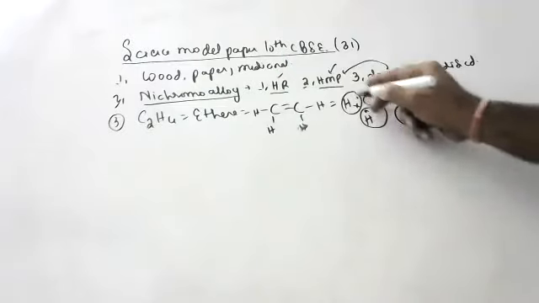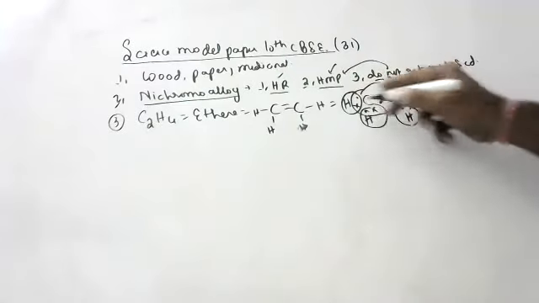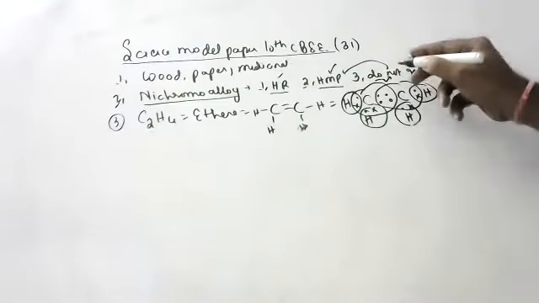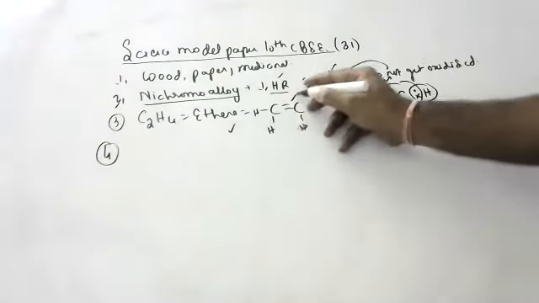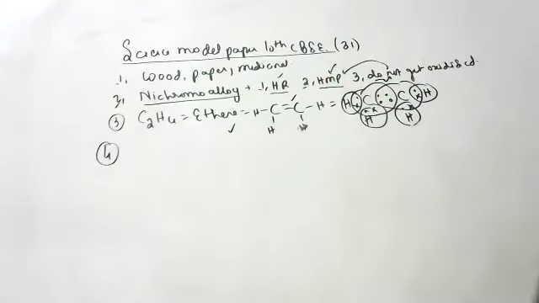Hydrogen gets what stability? Helium. Carbon gets what stability? Neon. Okay, children, like this. Ethene, normal structure, dot structure, whatever they ask, you have to do. You should be thorough with these small things, so that in the exam you do not get any confusion with these questions, children.